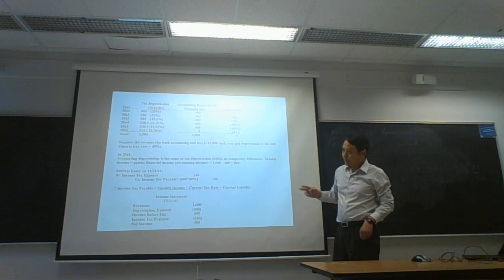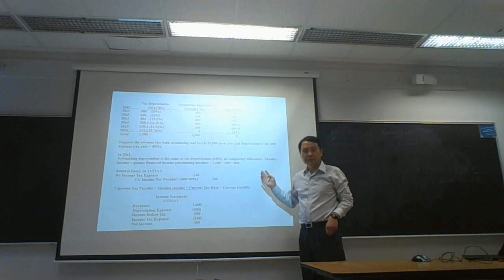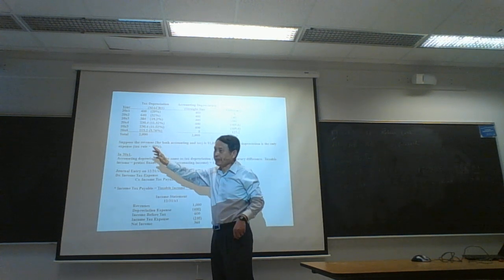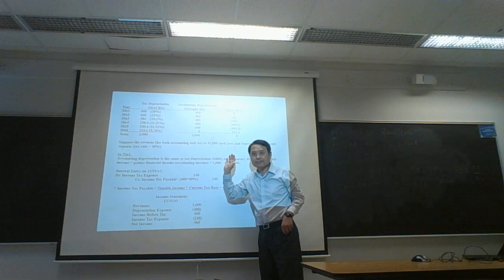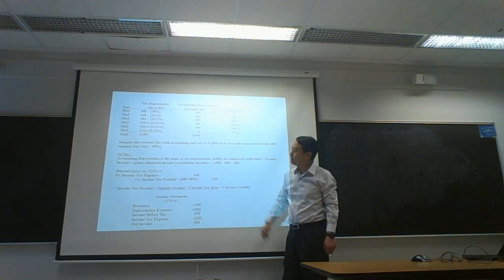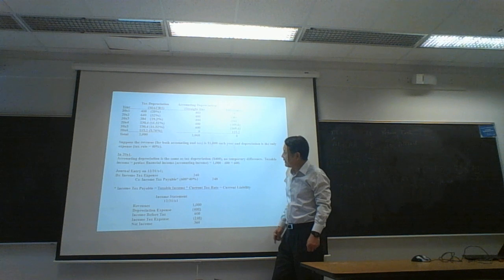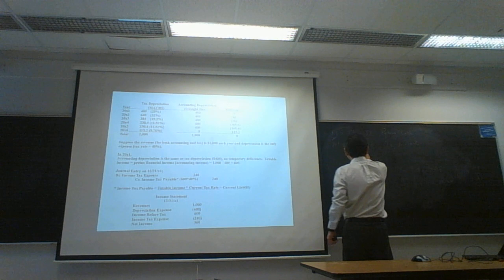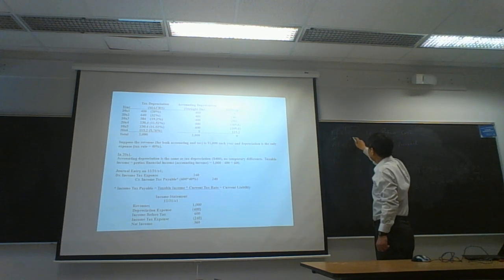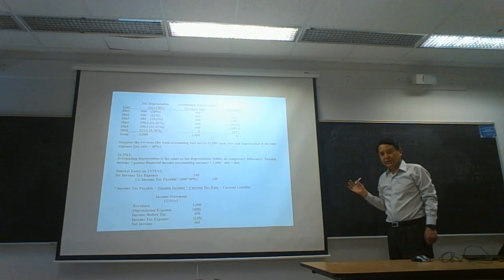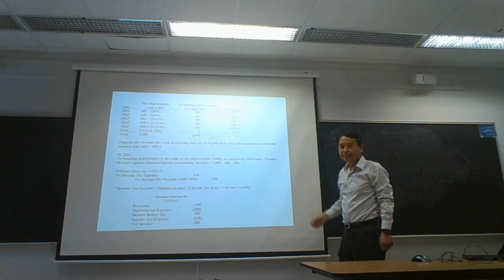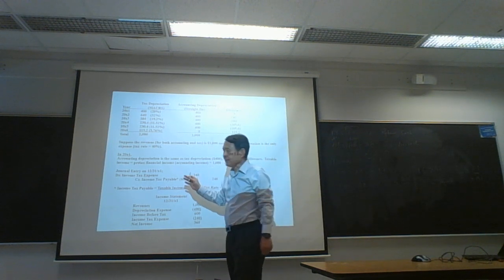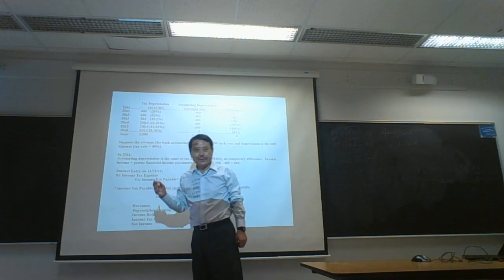The temporary difference in depreciation: the difference between accounting and tax depreciation is temporary, but in the long run, zero difference. For this example, we assume that revenue is the same. TR and AR, these 2 revenues, are the same at $1,000 per year. Depreciation is the only expense, and the tax rate is 40%.